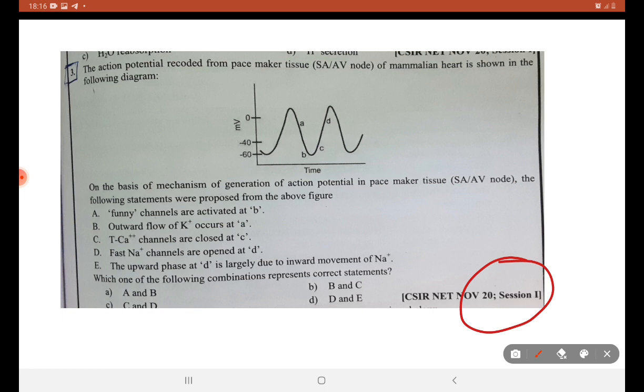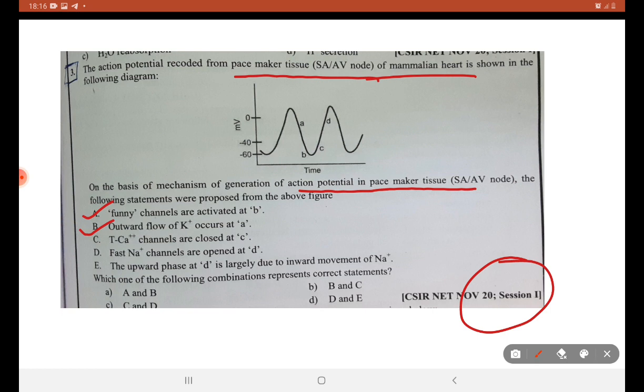Action potential recorded from pacemaker tissue of mammalian heart is shown in the diagram. On the basis of the mechanism of generation of action potential of pacemaker, consider the following options. Funny channel is activated at point B. Outward flow of K plus ions occur at A. Correct.